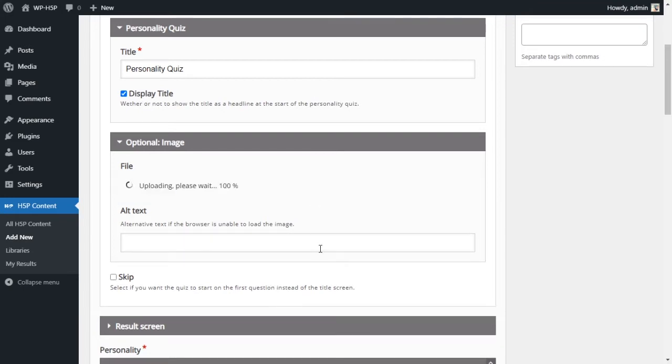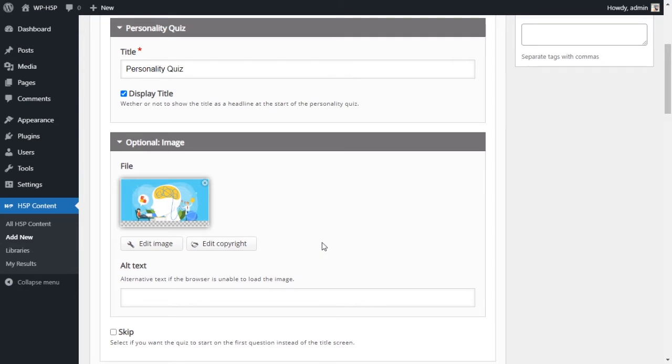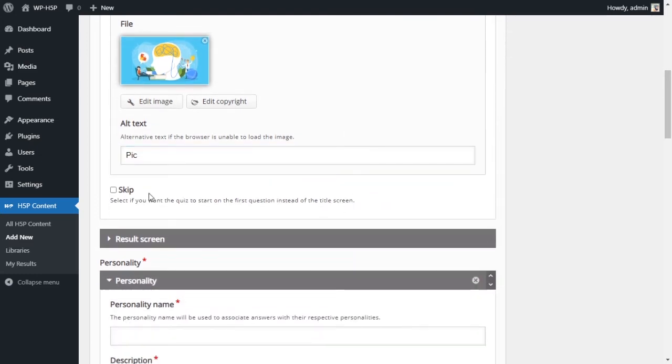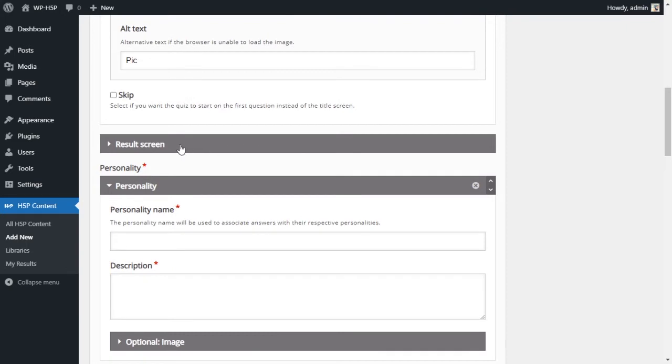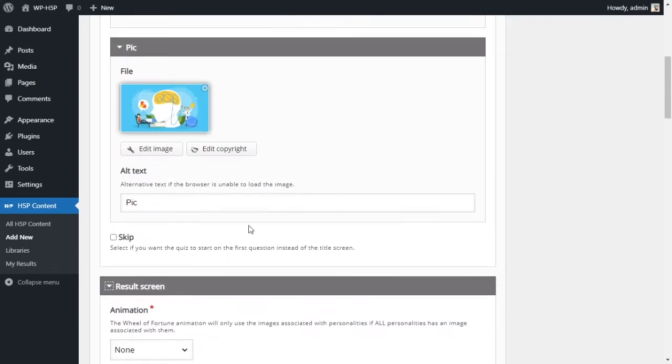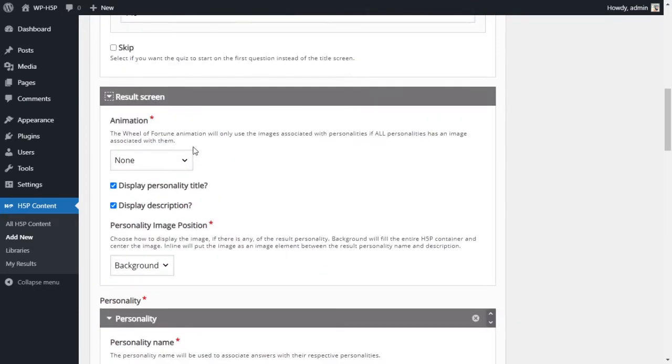And let's see. So we just got this picture. Alt text, we don't really need alt text. Just say pick. Again, we're not skipping it. And then we do the screen results. So this is the first page, this is the last page for the screens.